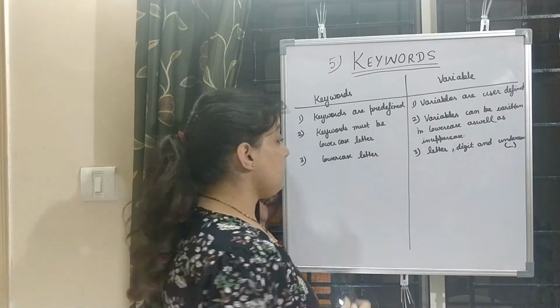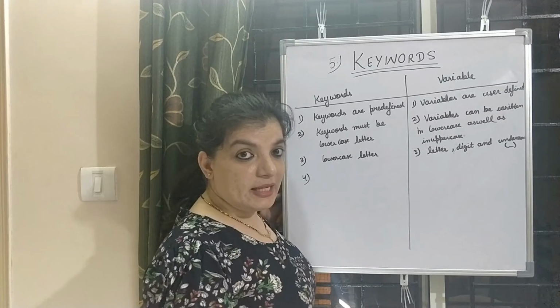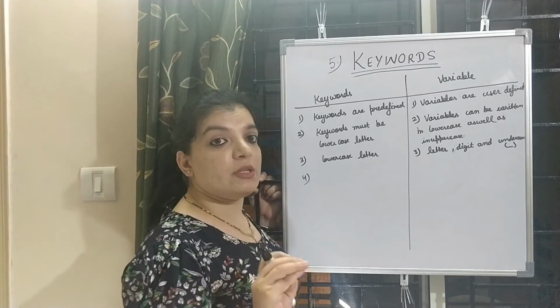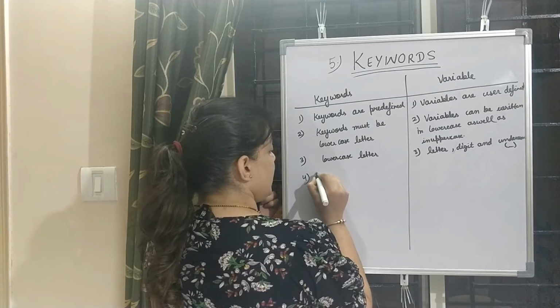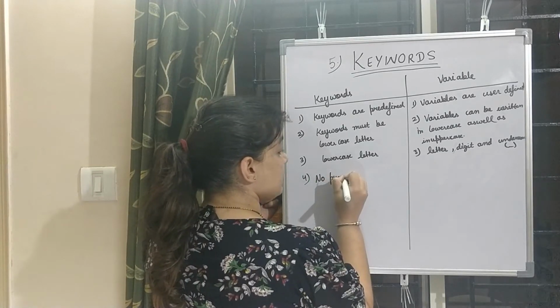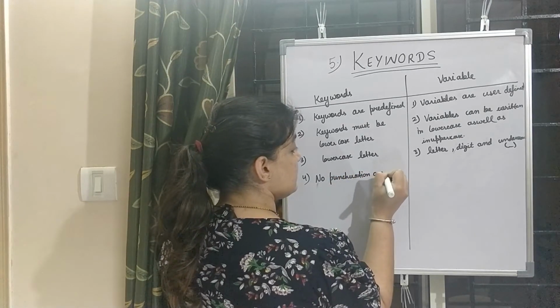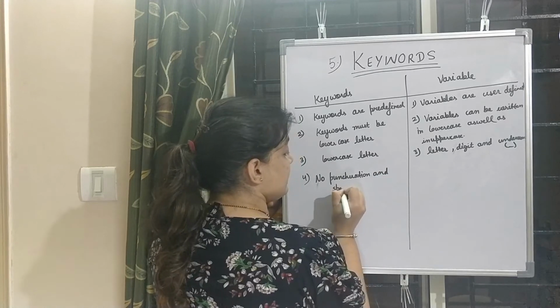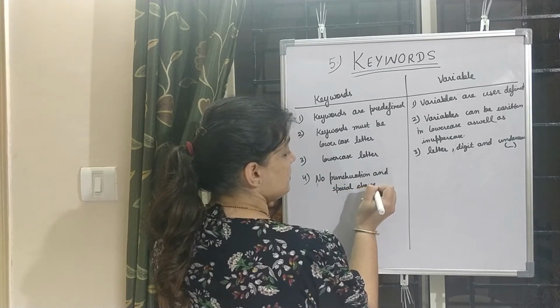Okay. Now the fourth difference is, in keywords no special characters and no punctuation are allowed. So we will write: no punctuation and special characters allowed in keywords.